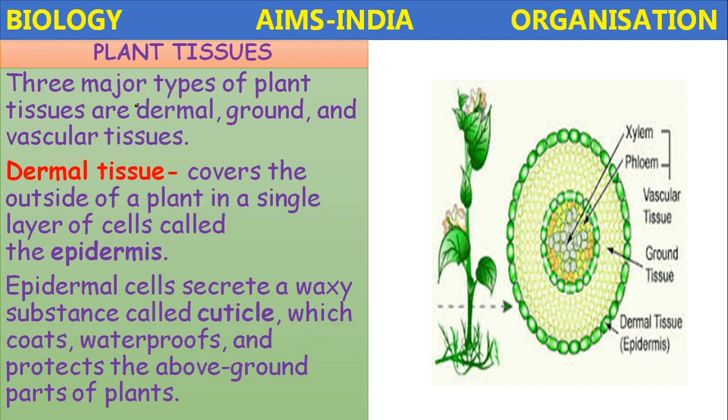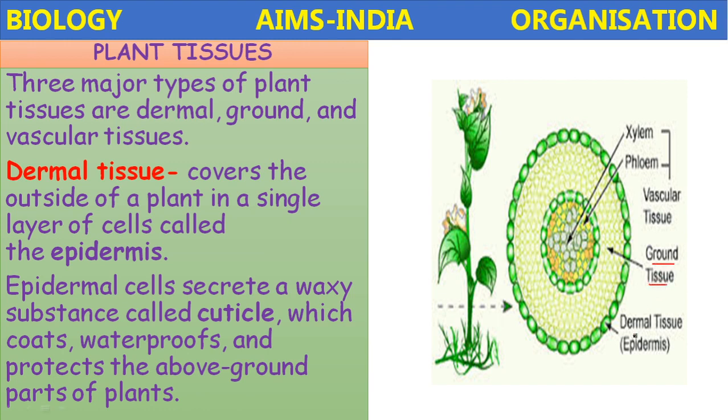The epidermal cells secrete a waxy substance called cuticle, which coats, waterproofs and protects the above ground parts of the plant, means stem and leaves.